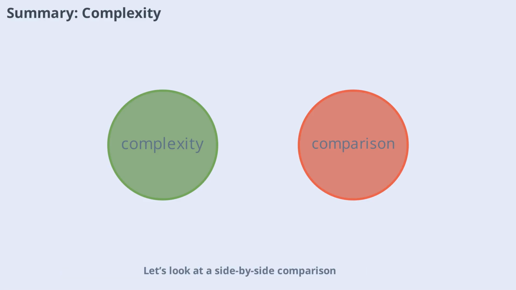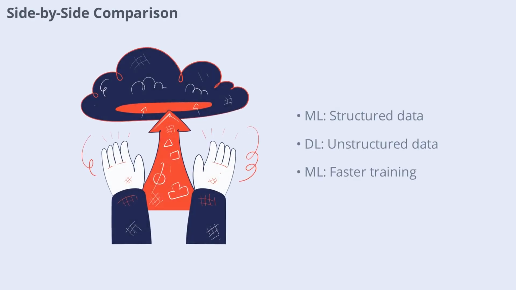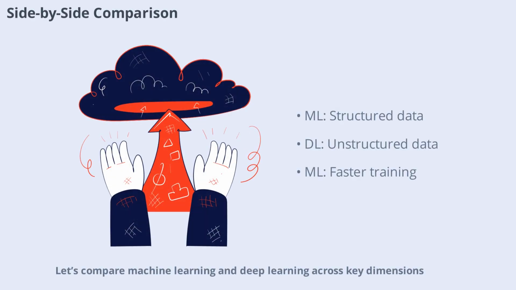Let's look at a side-by-side comparison. Let's compare machine learning and deep learning across key dimensions. Machine learning is best for structured data, smaller datasets, and when interpretability is important. Deep learning excels with unstructured data, large datasets, and complex tasks. Machine learning models are faster to train and require less hardware, while deep learning models demand more resources but deliver higher performance on challenging problems. Each has its place in the AI landscape.